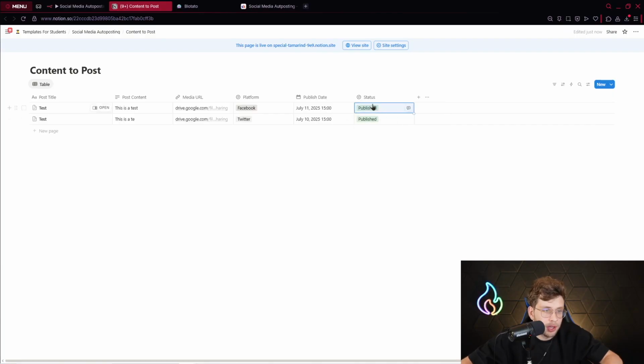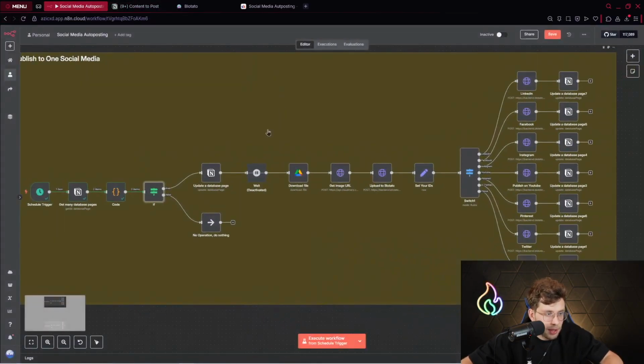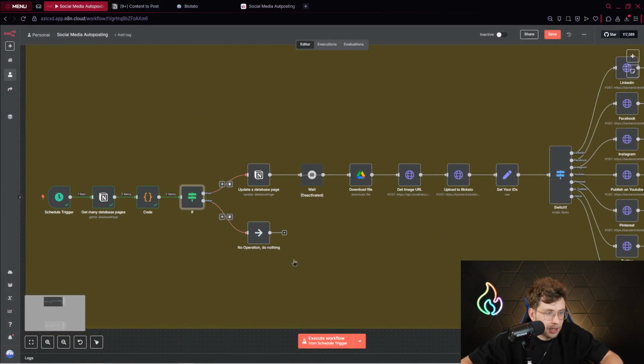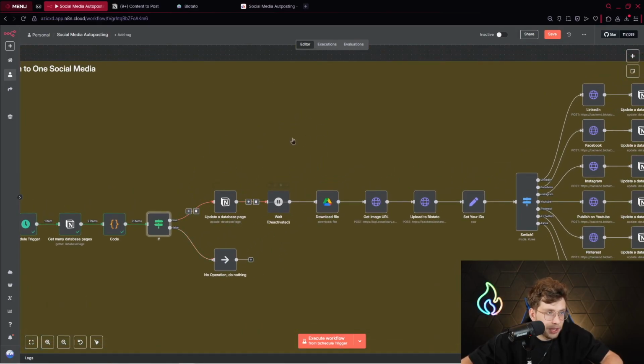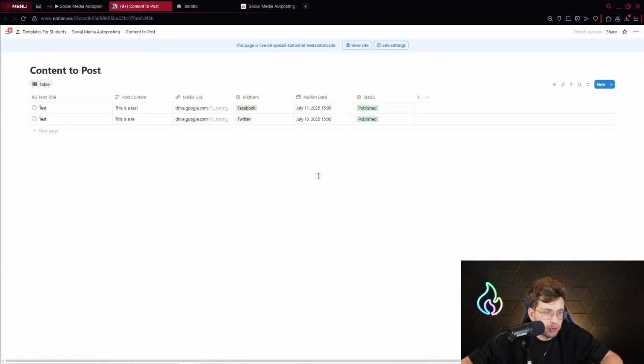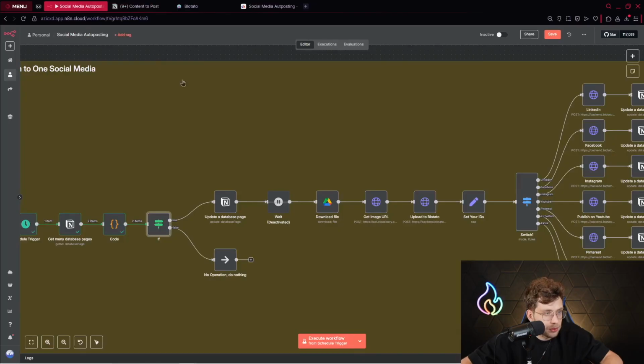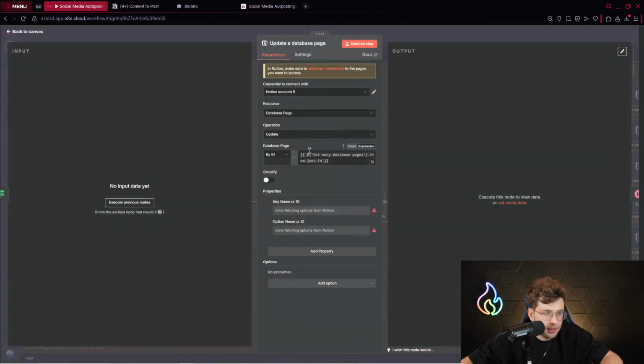And every time we would like to process with the status which is waiting, not for example published or planned. All right, so if it's false, it does nothing. And if it's true, it updates our database page, so the specific page which is for publication. And then we set the status, which is planned.